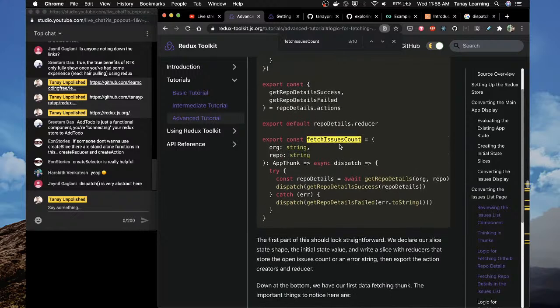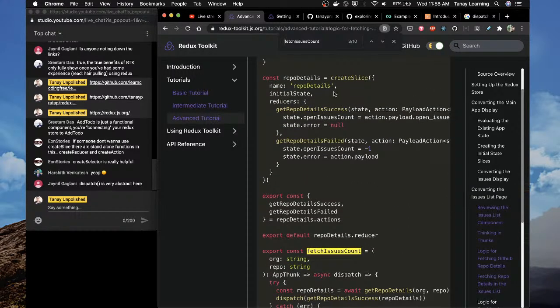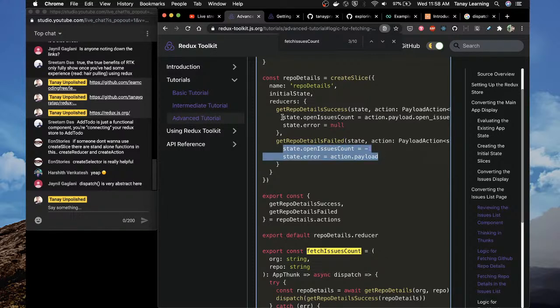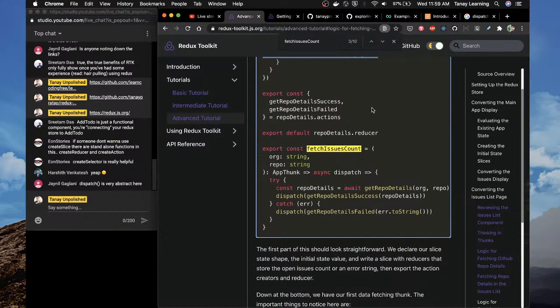Thank you again for asking this question. If you see this, this is the reducer, right? For get repo detail success. When this action is invoked, it will set the error as null and it will set the open issues count. And when this fails, it does this other thing. So to change the state, you need to send an action. And how to send an action? To send an action from anywhere else in the code, from React or from a different function, you need dispatch. Now my next question is, how is fetch issues count getting this dispatch?